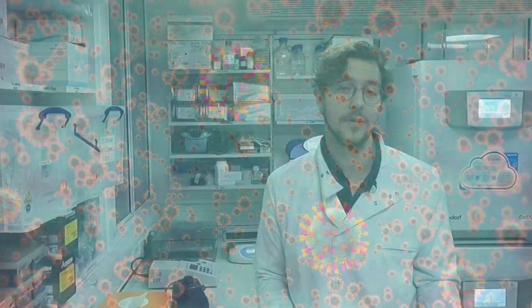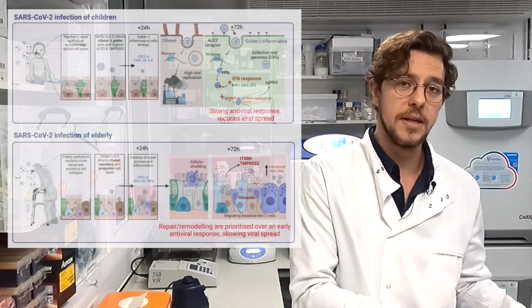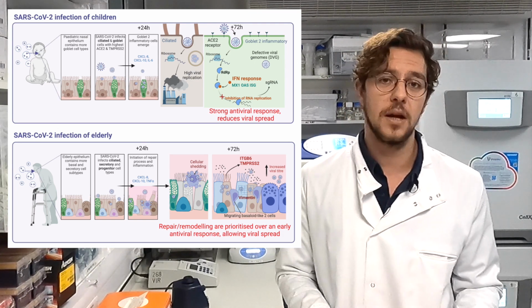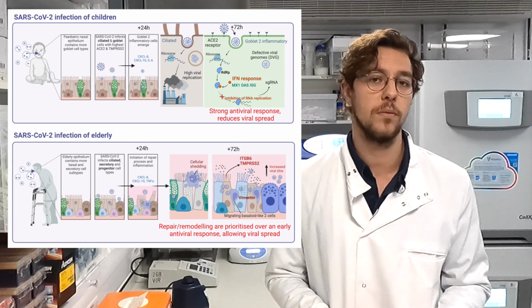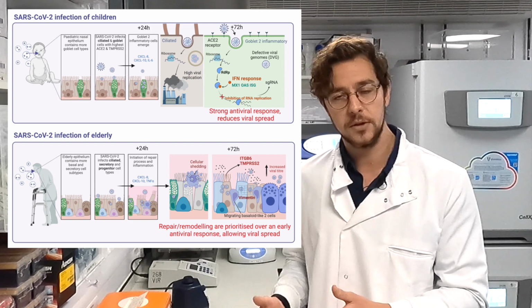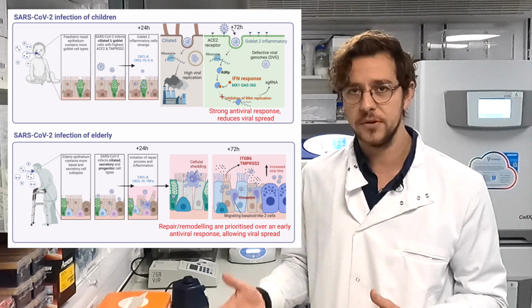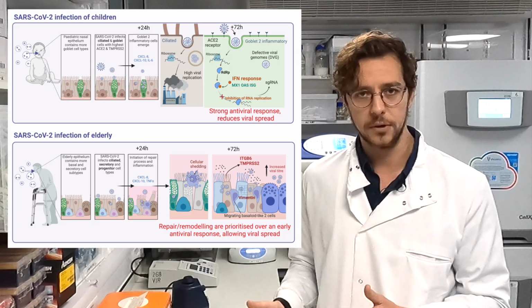In the key findings of this work, we were able to detect specific cell types across the pediatric groups and the elderly groups. Within the pediatric groups, these cell types were more protective against viral infection, whereas in the elderly groups, we discovered cell types that associate with pathogenesis, including fibrosis.